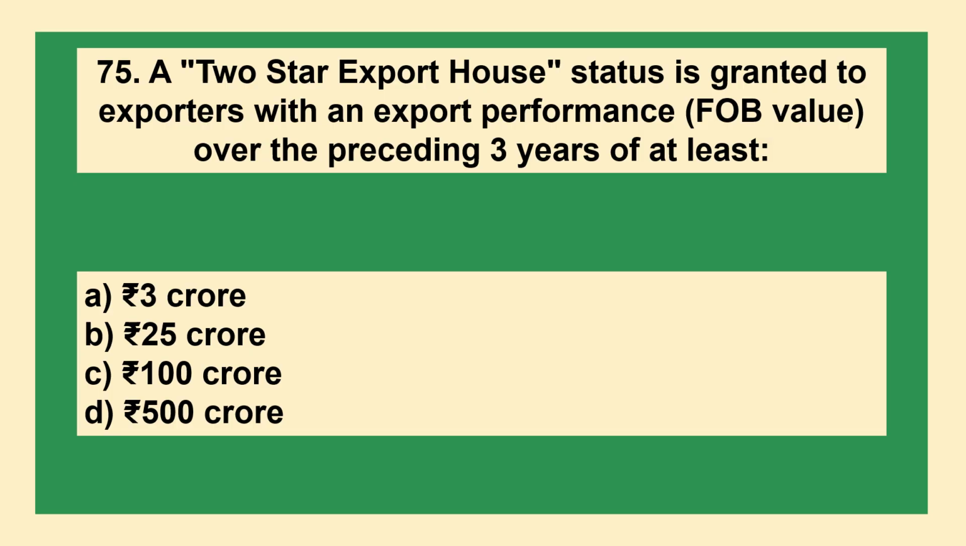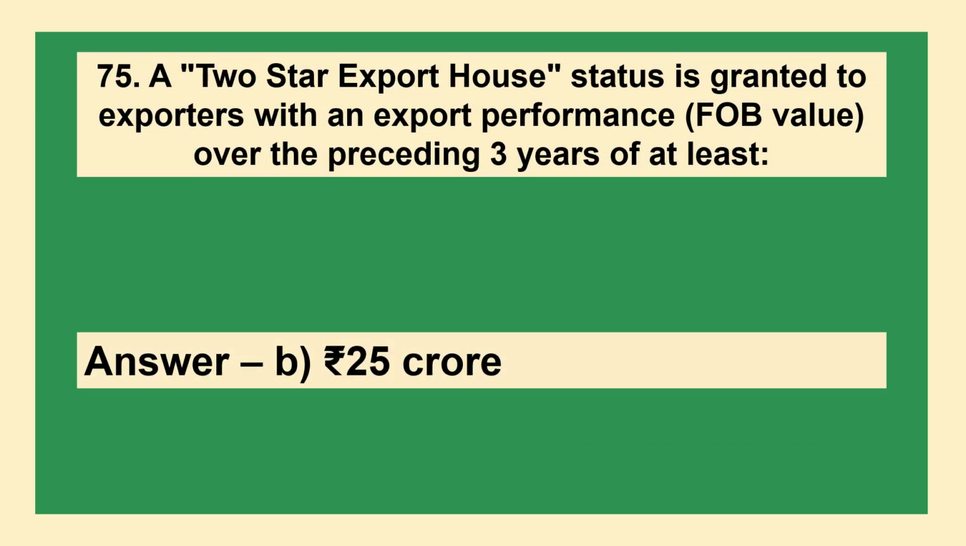The next question is, a two-star export house status is granted to exporters with an export performance FOB value over the preceding 3 years of at least: A, rupees 3 crores; B, rupees 25 crores; C, rupees 100 crore; D, rupees 500 crores. The answer is option B, rupees 25 crores.